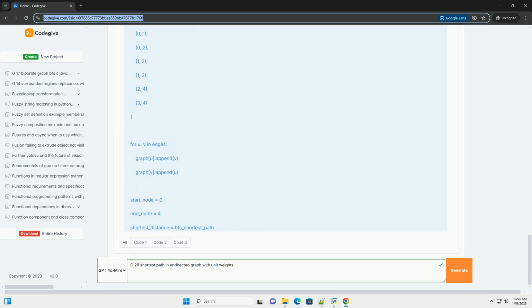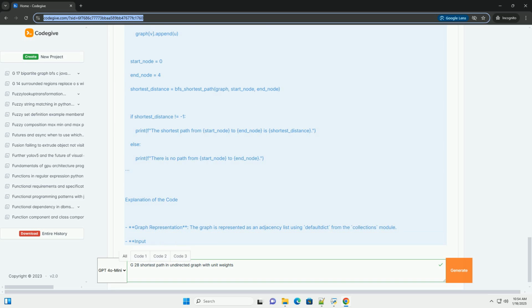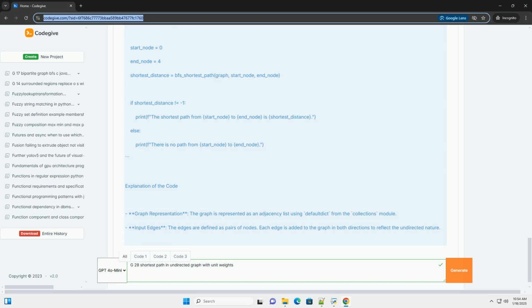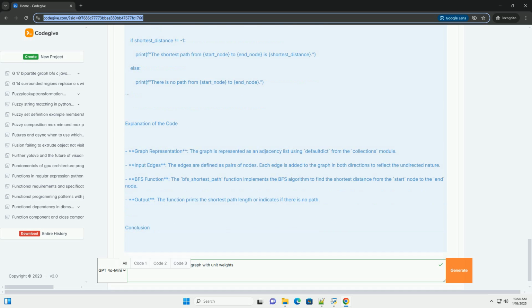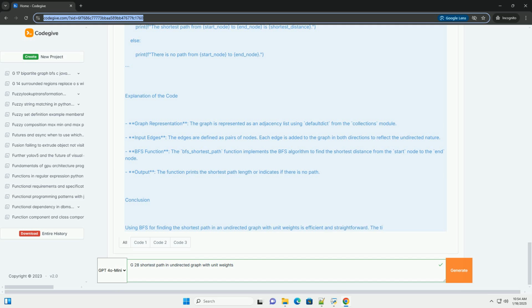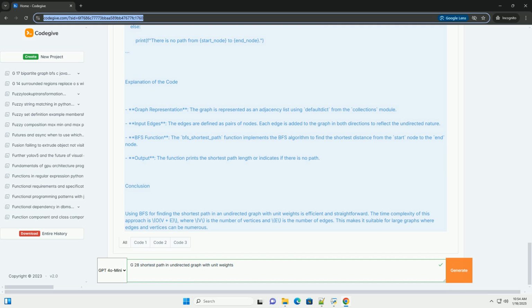Key concepts. 1. Undirected graph, a graph where the edges have no direction. The edge u, v is the same as v, u. 2. Unit weight, each edge in the graph has the same weight, 1 in this case. 3. BFS, a traversal algorithm that explores the neighbor nodes at the present depth prior to moving on to nodes at the next depth level.